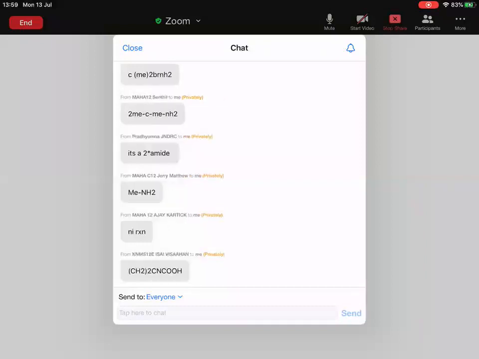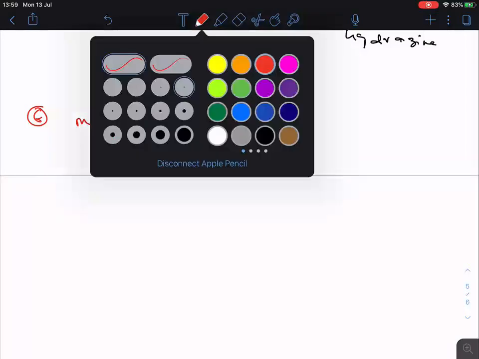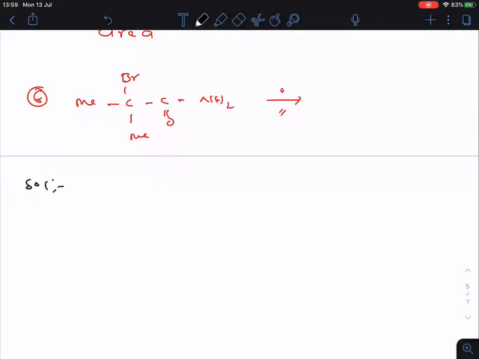Okay, let me give the answer for this question. Then after I will see your response. So now let us solve this question. Now, the solution for this question, according to mechanism. Up to this point, anyone having any doubt, you can ask me. Up to this point, any doubt? You can ask me.